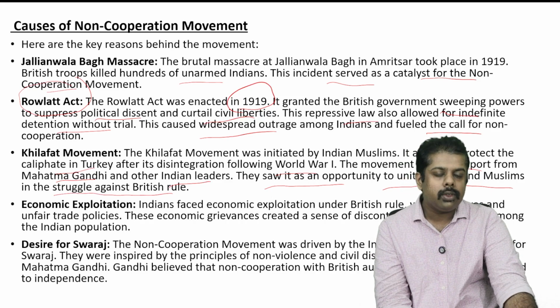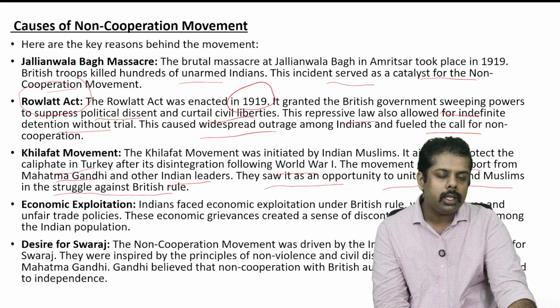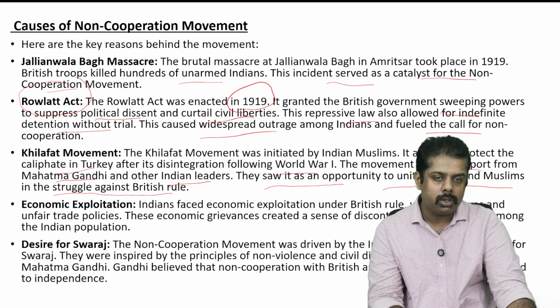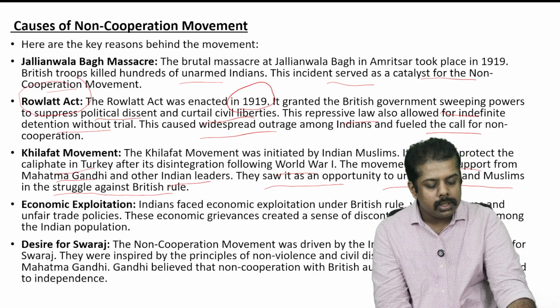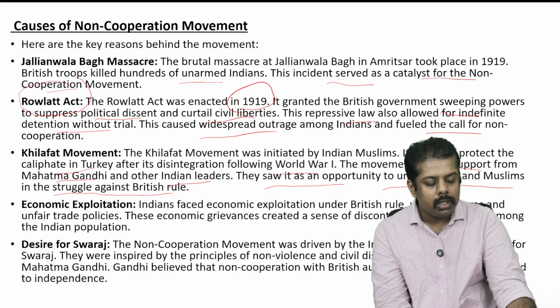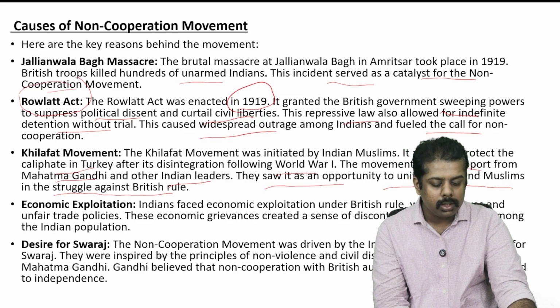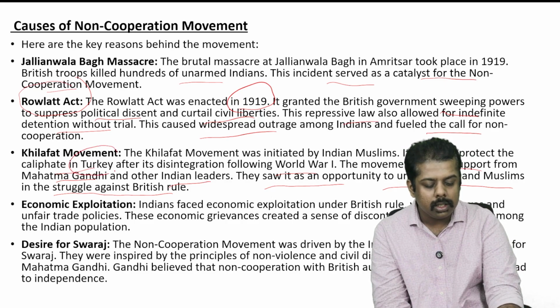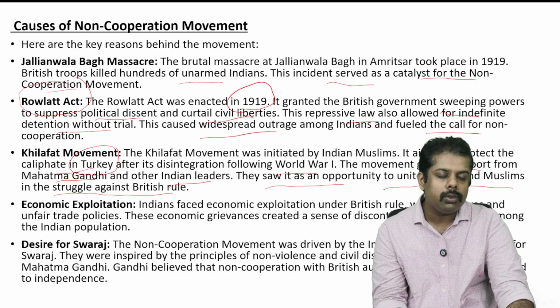The Khilafat movement, as you might have read in the history books, was initiated by the Indian Muslims. The reason was that they were trying to protect the caliphate in Turkey after the First World War.